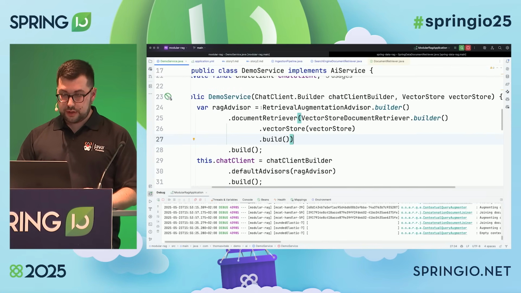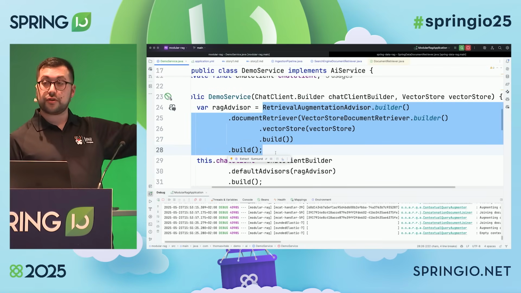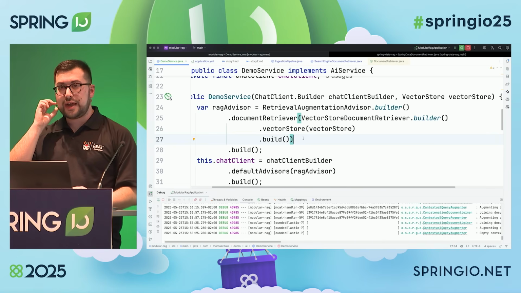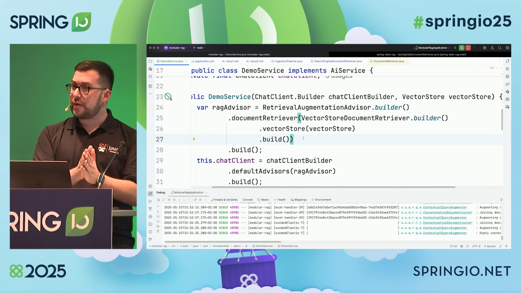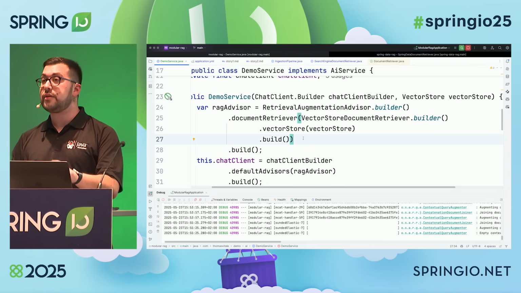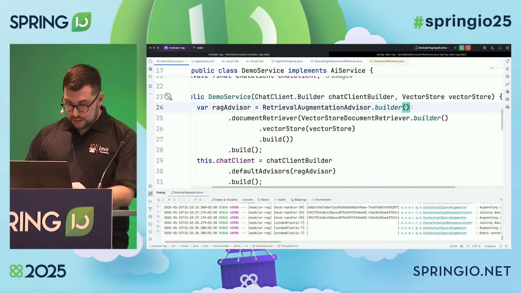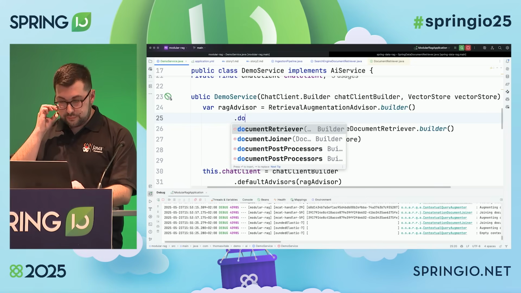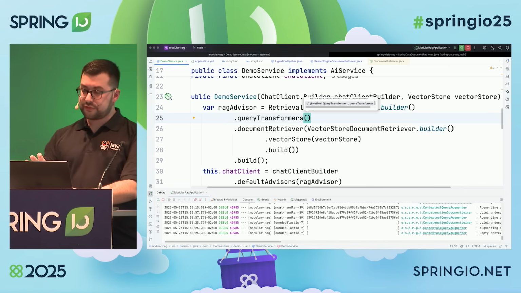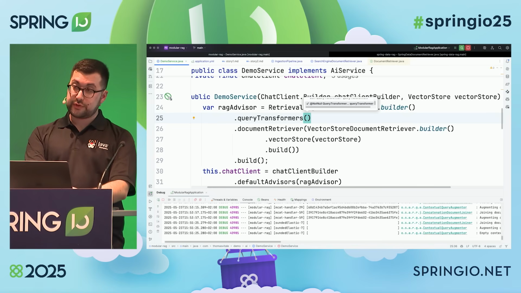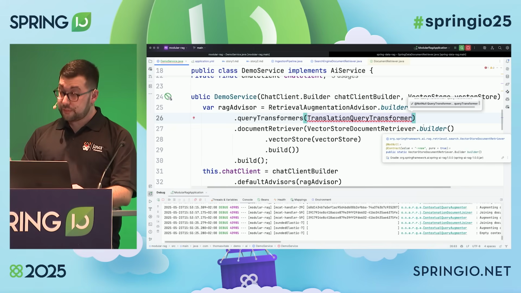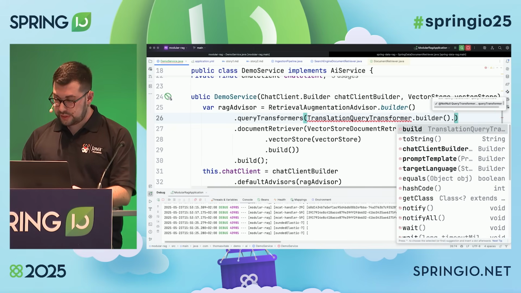I have here the one I just used, just with the document retriever step. So if I want to support different languages, I need to introduce some preliminary step where I can translate my question from Danish to English, because I know that my embedding model knows English. And I can do it via a query transformer. Now, a query transformer is a step that runs before the retrieval step. In particular, we can use the translation query transformer.